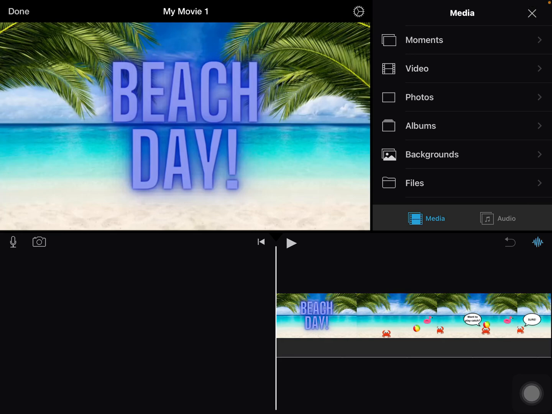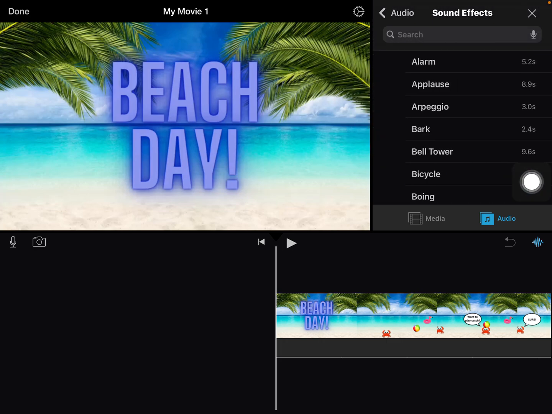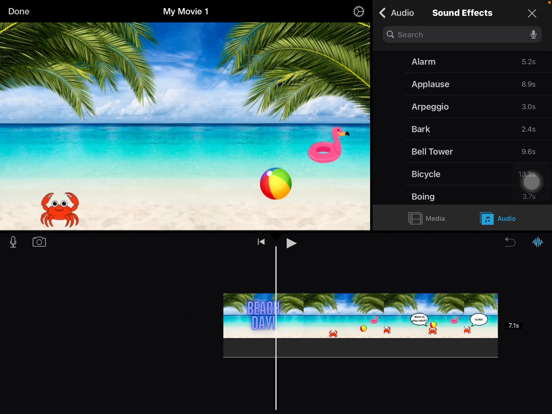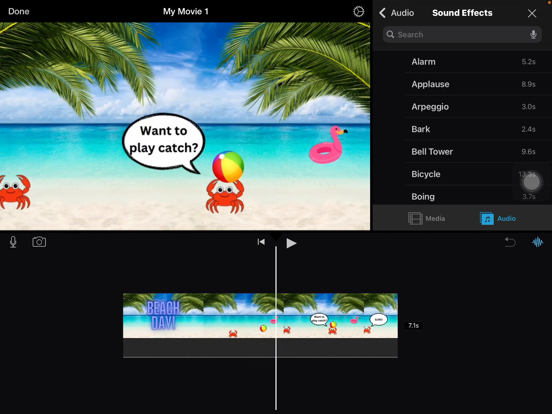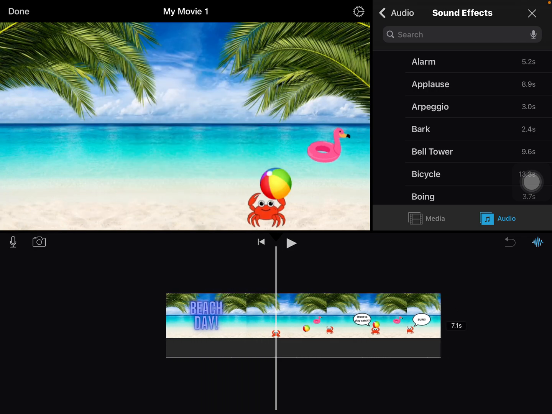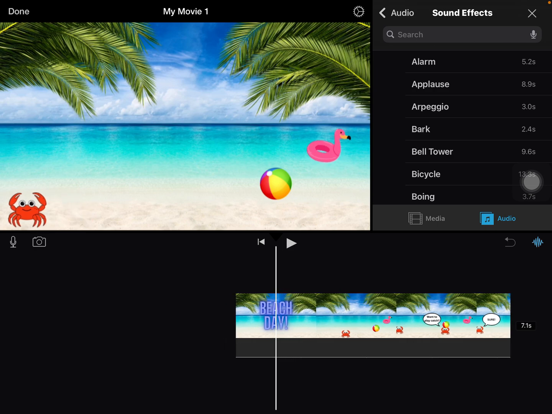All right, from here now we're going to work on sound effects. So once you're in iMovie, you're going to click over here on audio. And then from audio, you're going to choose sound effects. Now you're going to go through your movie and try to time up some sound effects with your movements. So as the crab is walking in here, I'm going to time it right there.